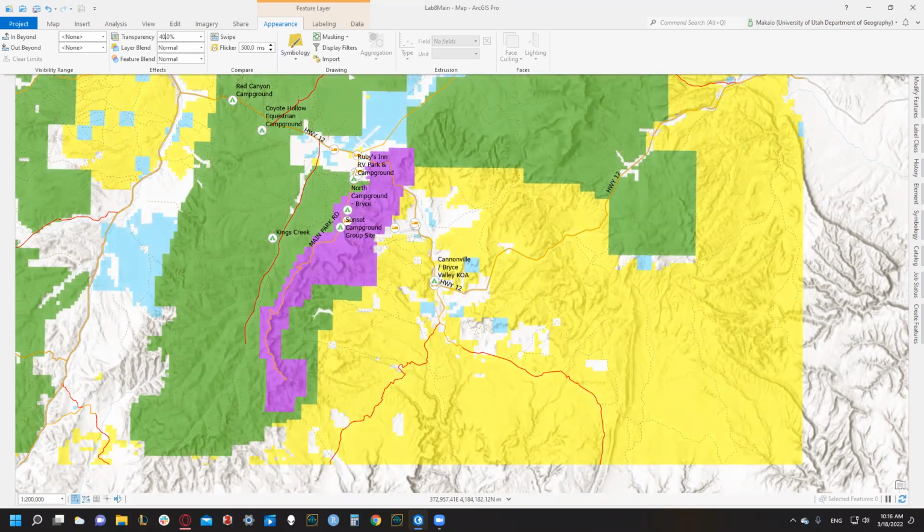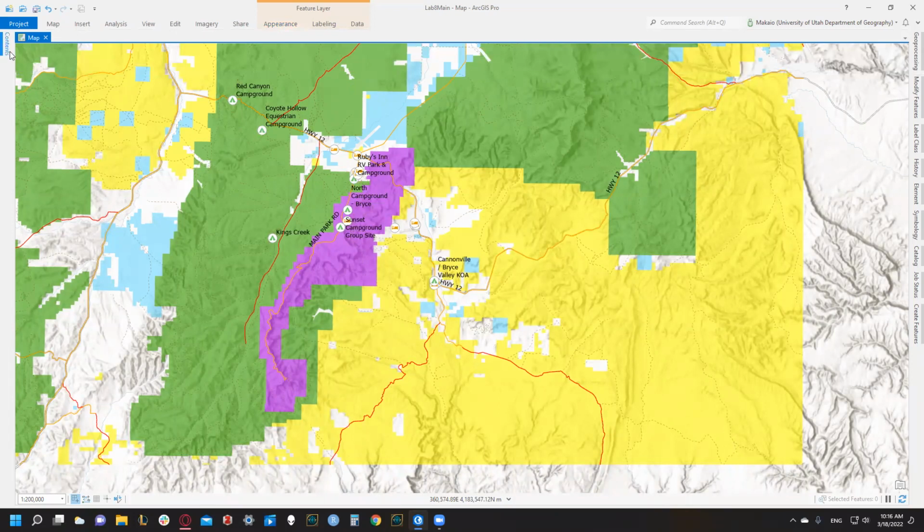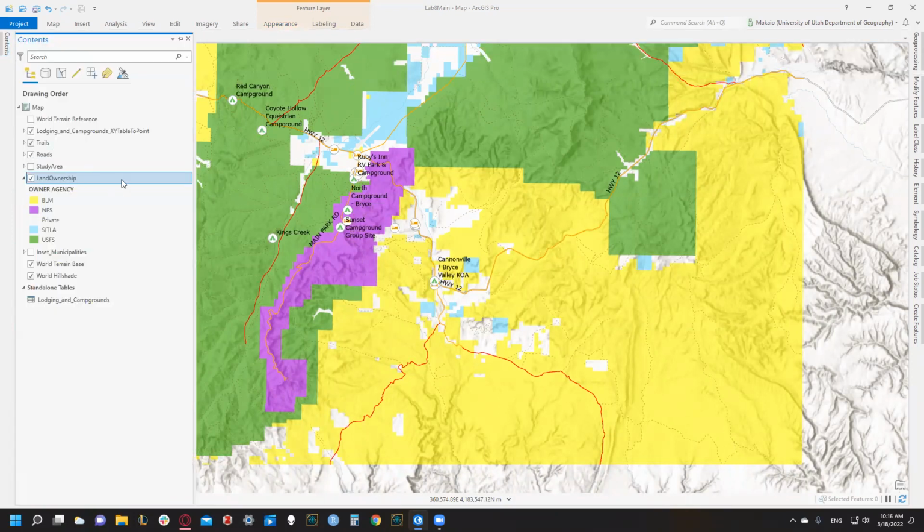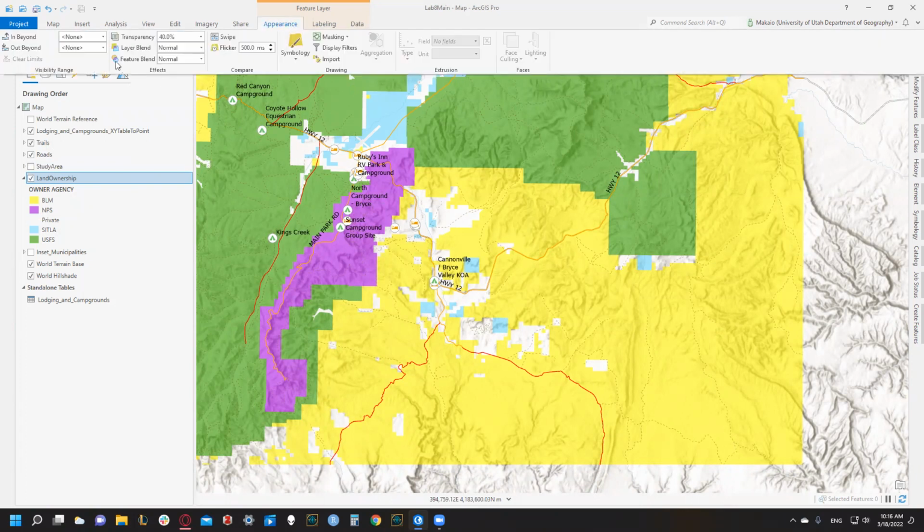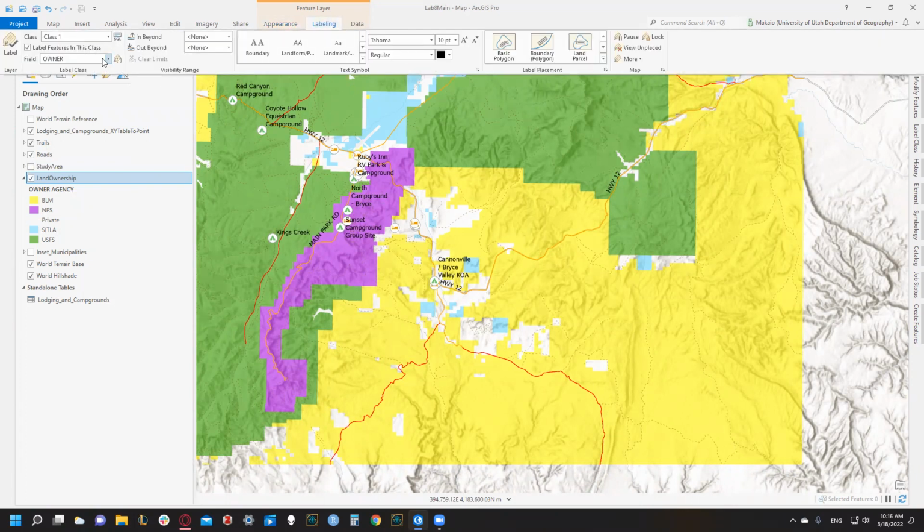Okay, so that's 5A, B, and C. Now we're on to 6. So 6 asks us to label the national park and neighboring national forest and national monument. So then we need to use the feature label federal fields in our land ownership to label those. So then we're going to go to our contents. We're going to have land ownership selected. We're going to go to appearance, no labeling. And we're just going to go down to, oh no, label federal, yes.